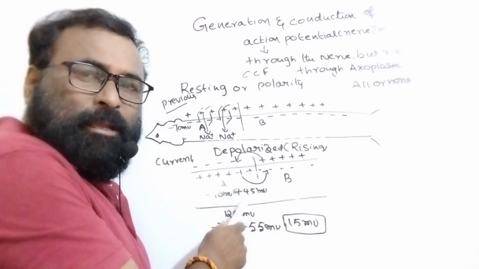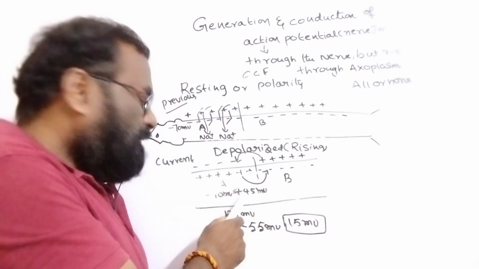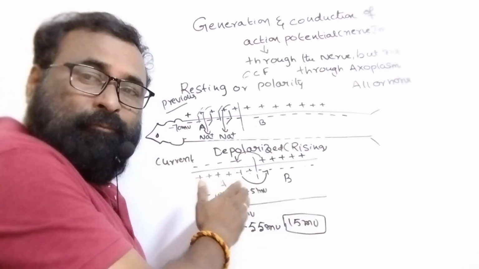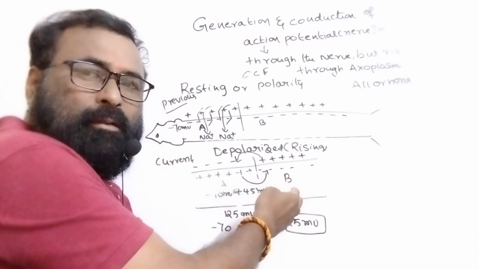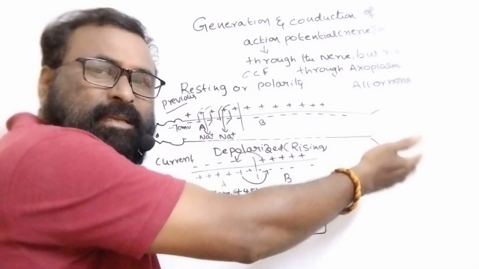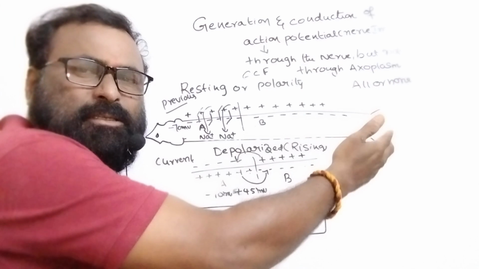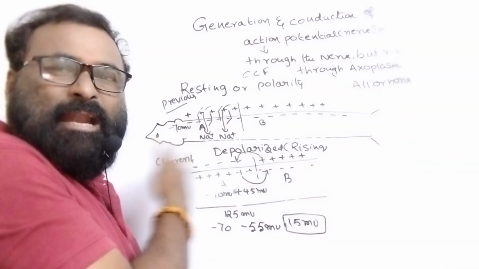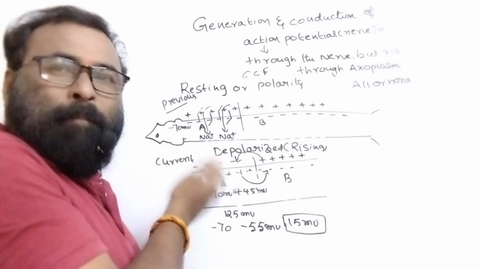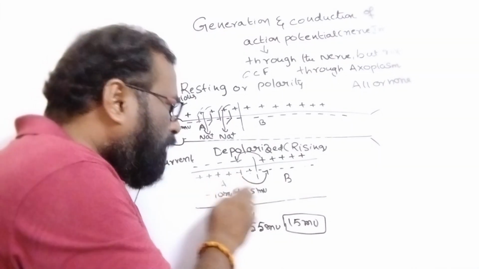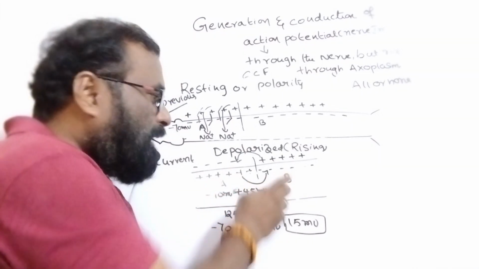Now the changes observed during the depolarization condition: the depolarization wave comes here to B, then goes on to C like that. Depolarization is moving forward, and repolarization is formed behind. Here the wave is moving like this, and here depolarization is caused.